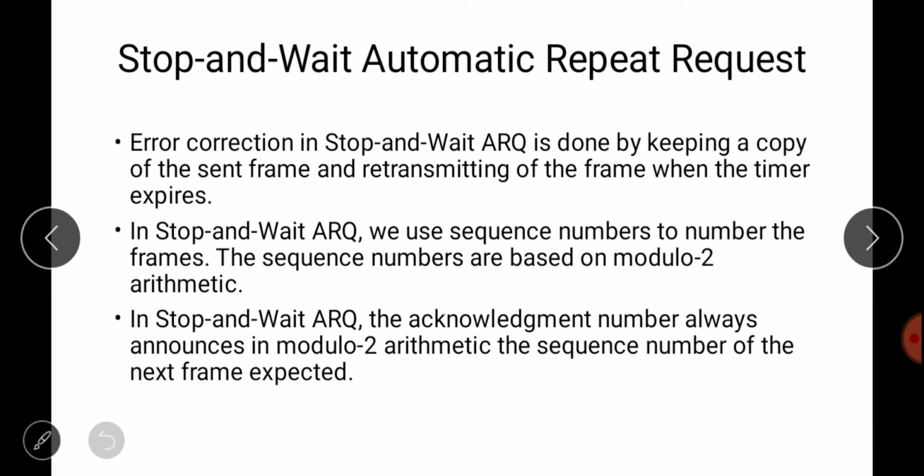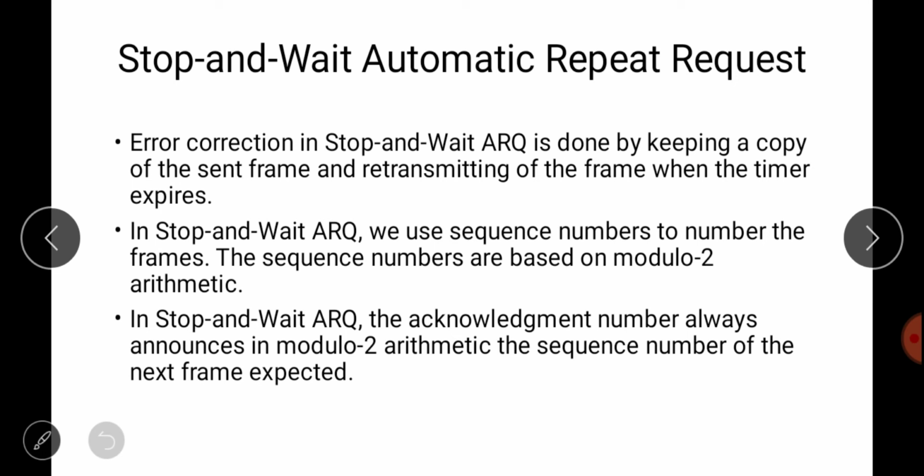So let's suppose, what happens if the data frame is corrupted in between, or it has not been received by the receiver? Or what happens if the acknowledgement is damaged? The data frame has been received by the receiver, and the receiver has sent the acknowledgement, but the acknowledgement is damaged in between and has not reached the sender. So what are the things we can do for this?